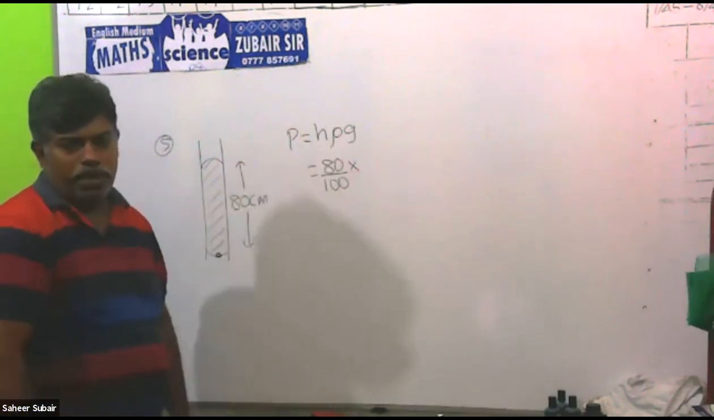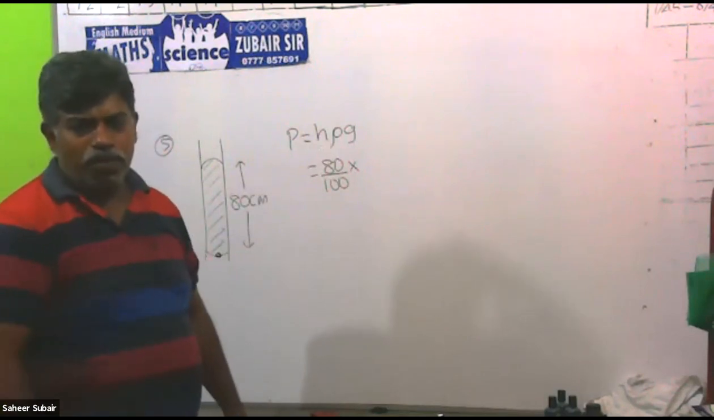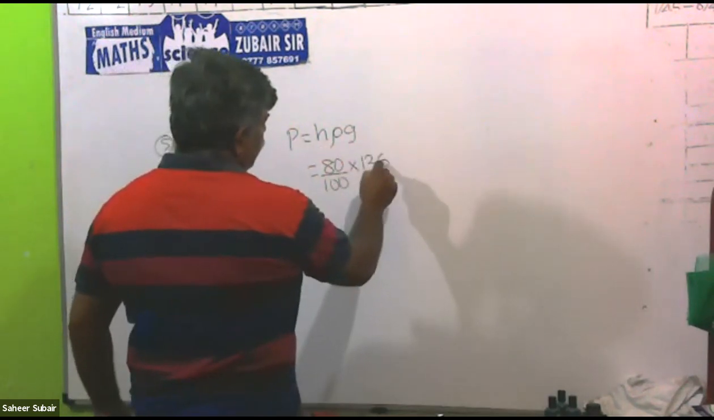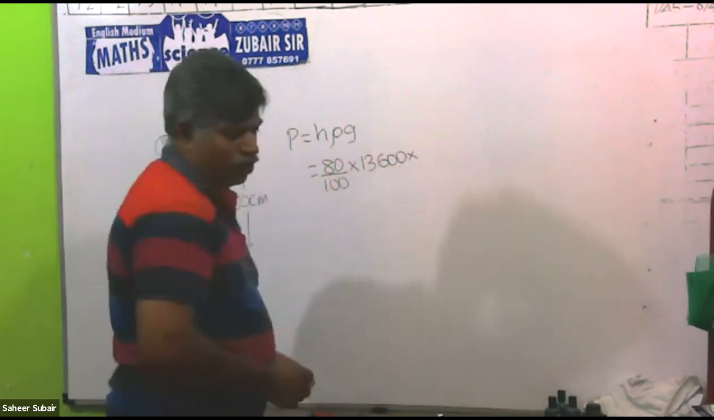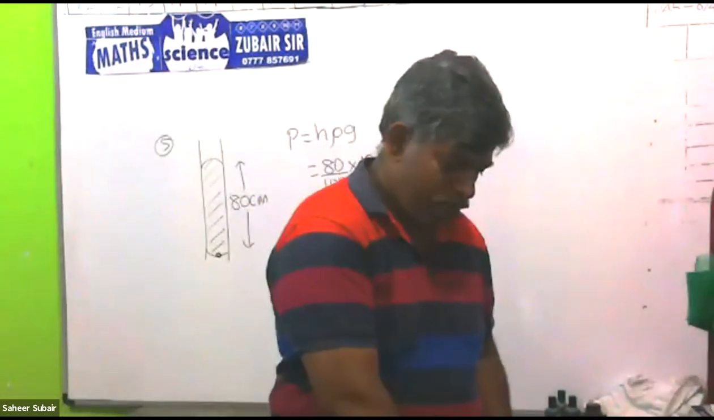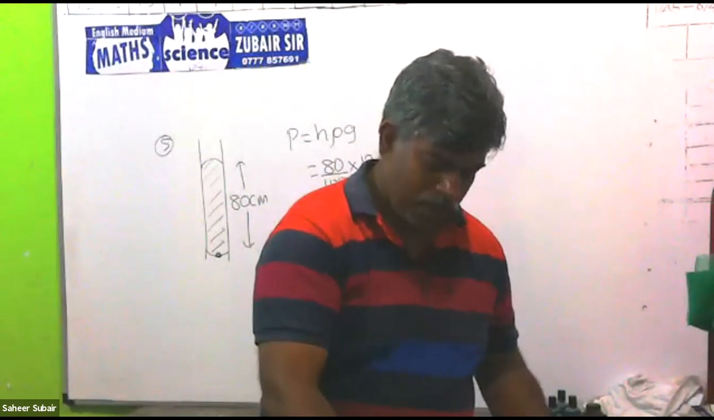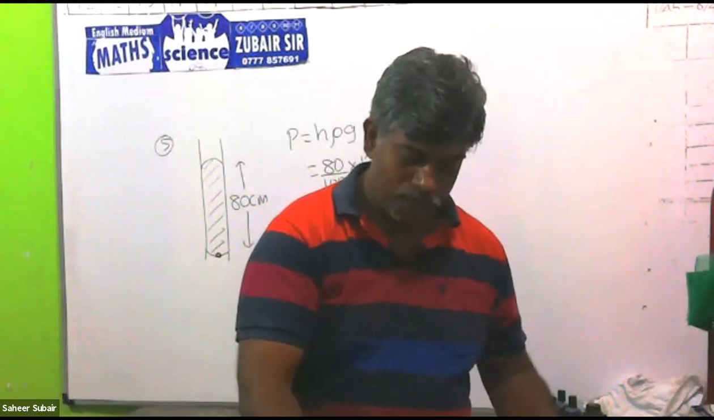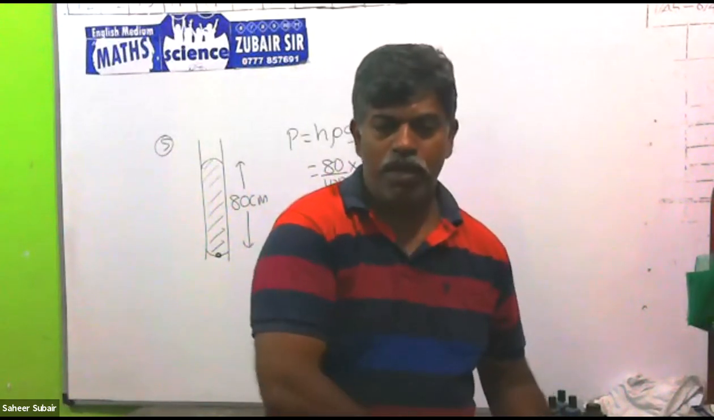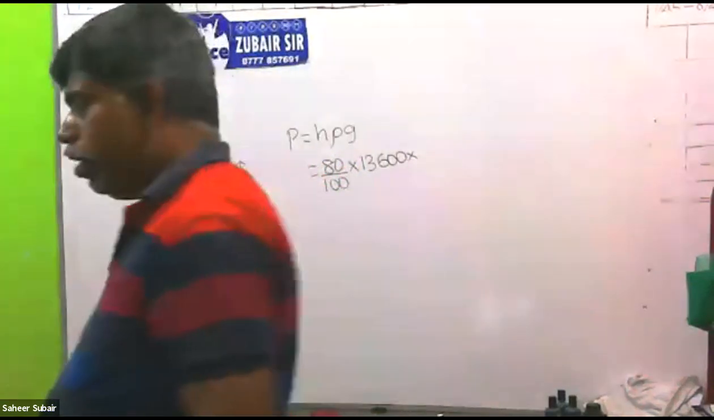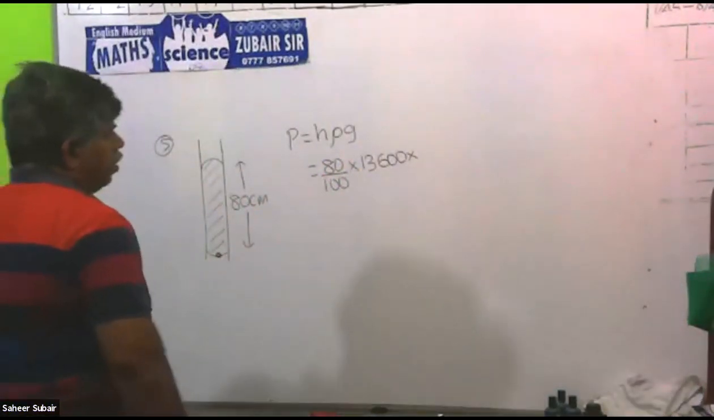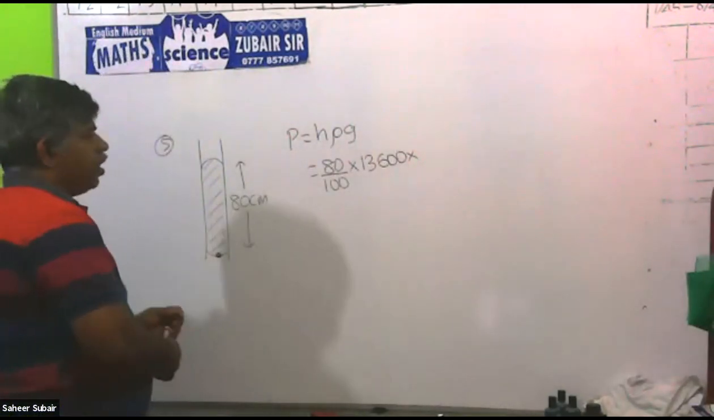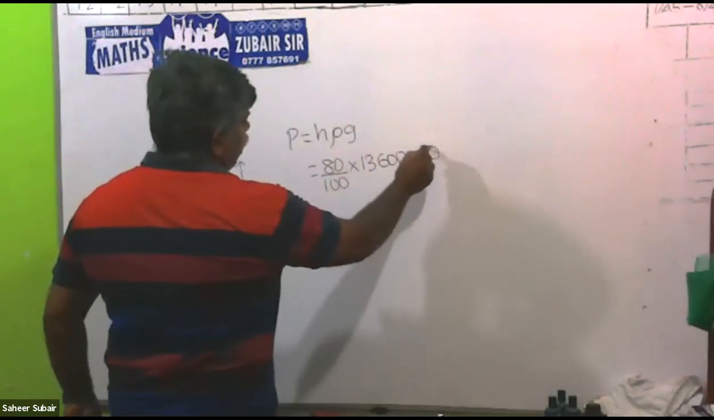Into density. Earlier we had given the density of the mercury. The density of the mercury is 13,600. Right, in the first page it is given. What is the density of the mercury? Density of water 1000, mercury 13,600, sea water 1050. So mercury we are using here. So the density of mercury 13,600 into G, the gravitational acceleration. Gravitational acceleration is 10.